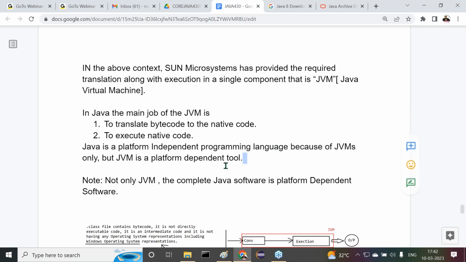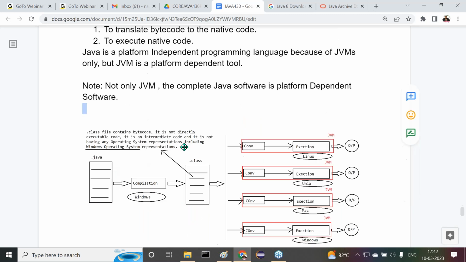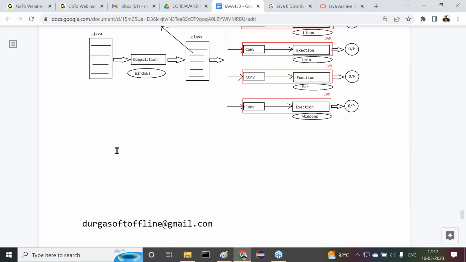But JVM is platform dependent at all. Note, not only JVM, the complete Java software is platform dependent software. So these are exactly the points I'm telling there. Then the respective diagram also we have given.